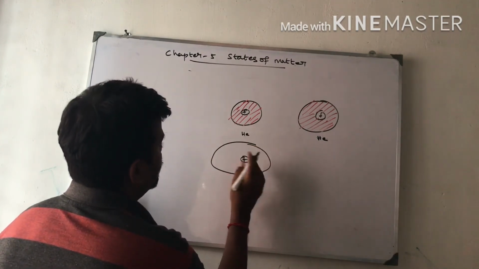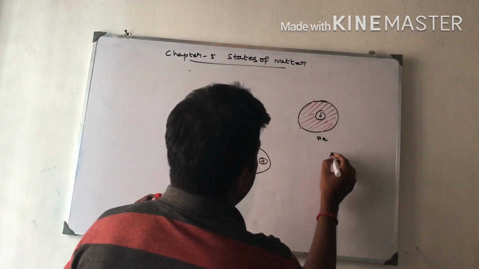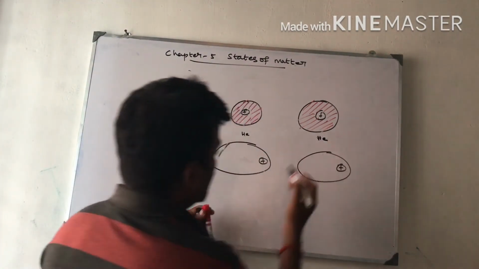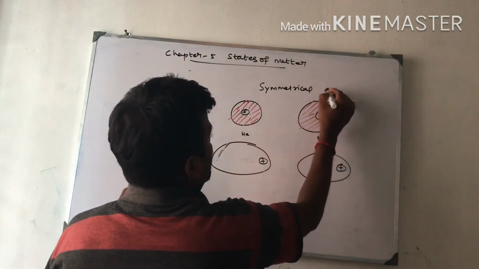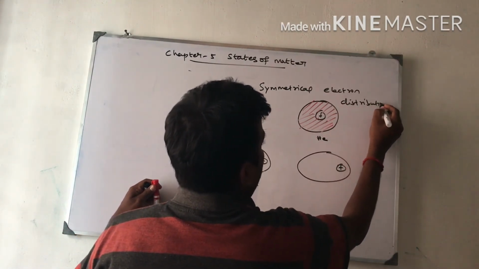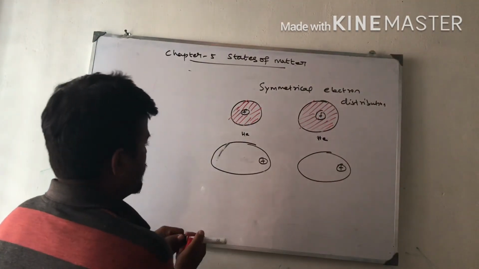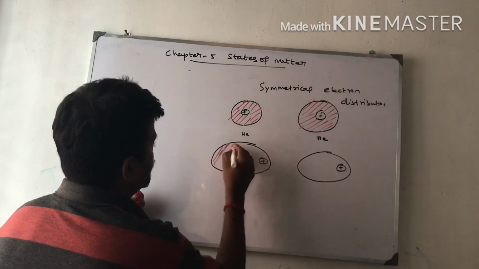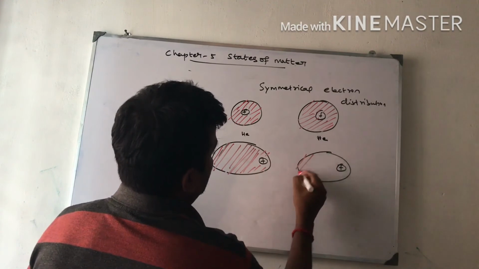Now I am drawing the elliptical model. Positively charged particles concentrate here and negatively charged particles concentrate here. Initially there is a circular, symmetrical electron distribution, and this one is an unsymmetrical electron distribution due to the oscillation of the electron with respect to the nucleus.